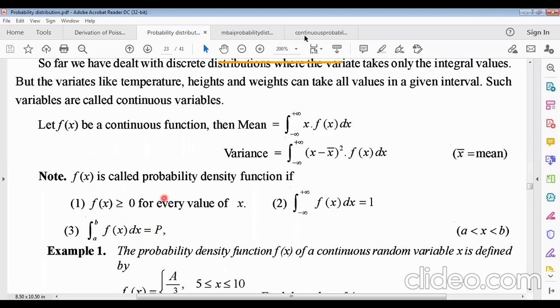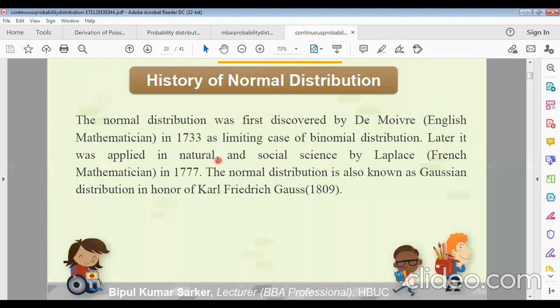Now, what is the history of normal distributions? First of all, the normal distribution was first discovered by de Moivre, an English mathematician, in 1733 as a limiting case of binomial distribution.